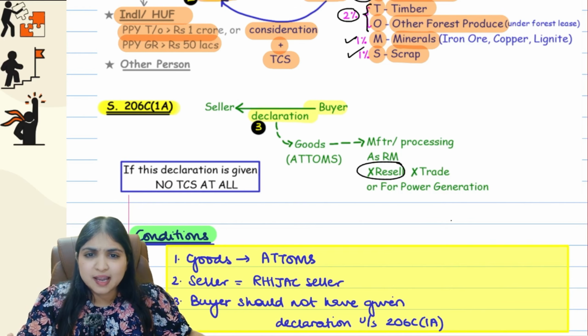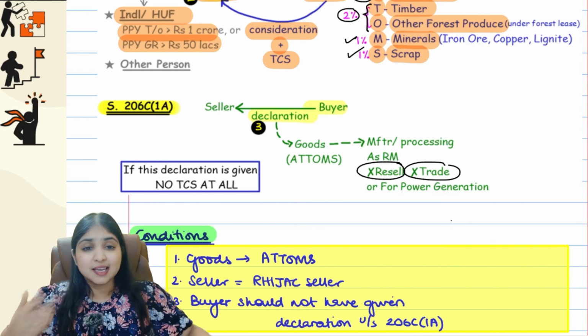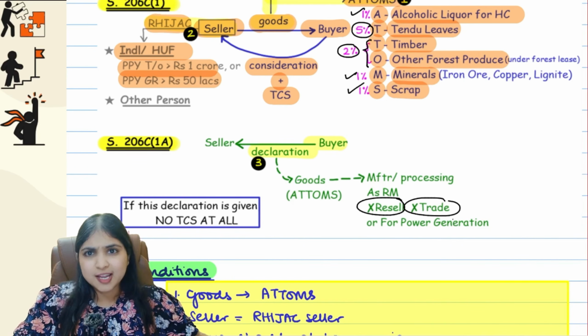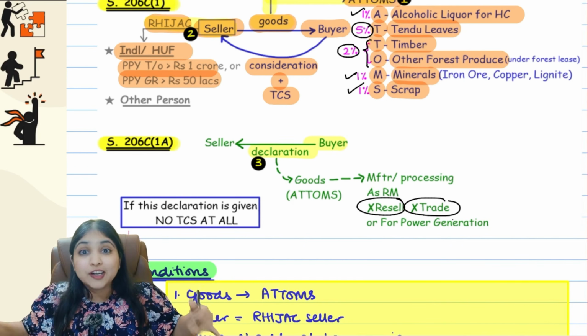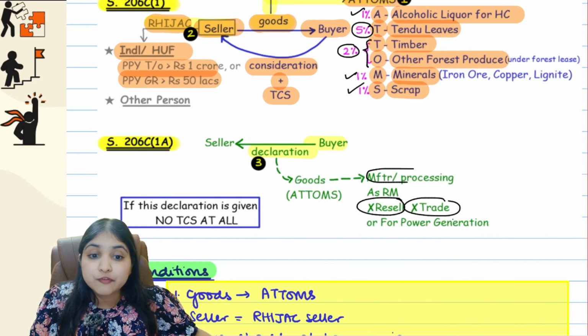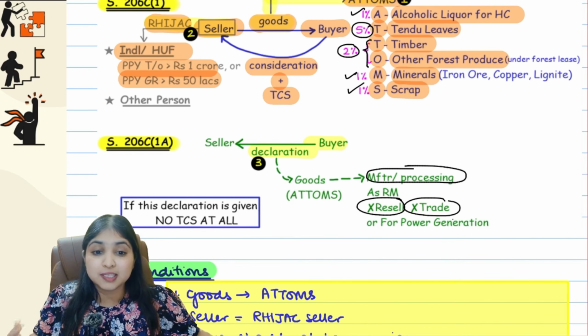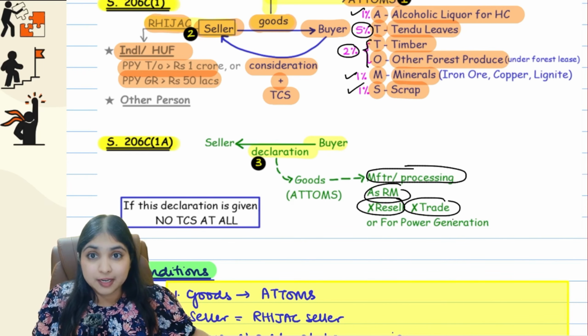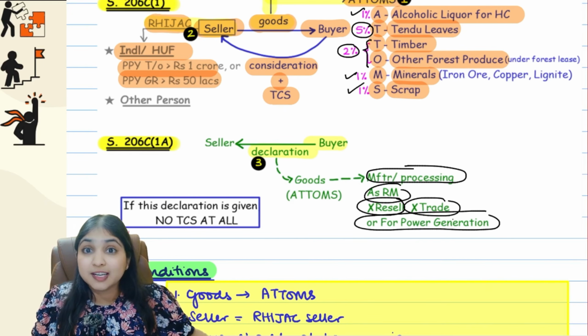If the buyer is saying, I'm not going to trade in these goods, yes, I purchased scrap, or yes, I purchased minerals, but I'm not going to resell. I'm not going to trade in them. I'm going to use these goods for further manufacturing, for further processing. I'm going to use these goods as raw material, or I'm going to use these goods for generating power.